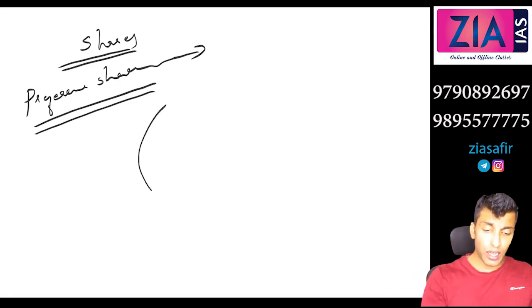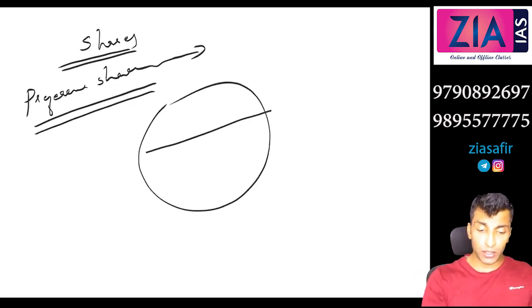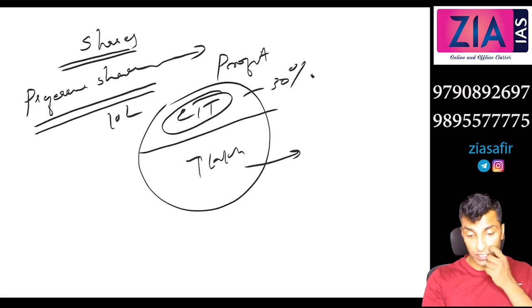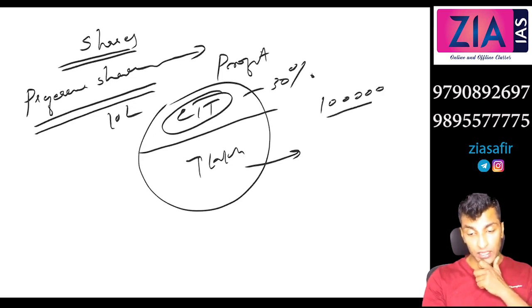I have told you dividend means after the corporate income tax. If this is the total profit, there is a corporate income tax, so let's say 30% is paid. Let's say 10 lakh is the profit. So 30% is gone, balance 7 lakh is there. This 7 lakh will be distributed. Let's say 1 lakh shareholders are there.